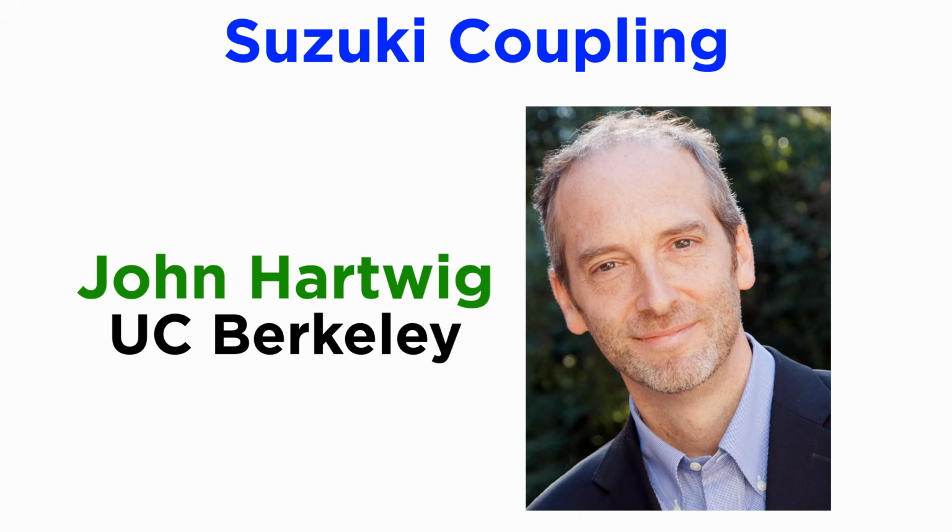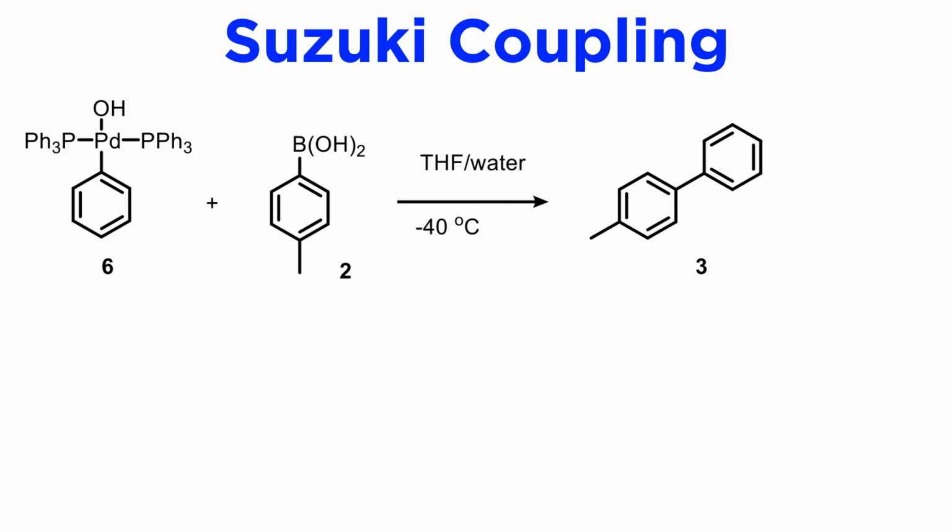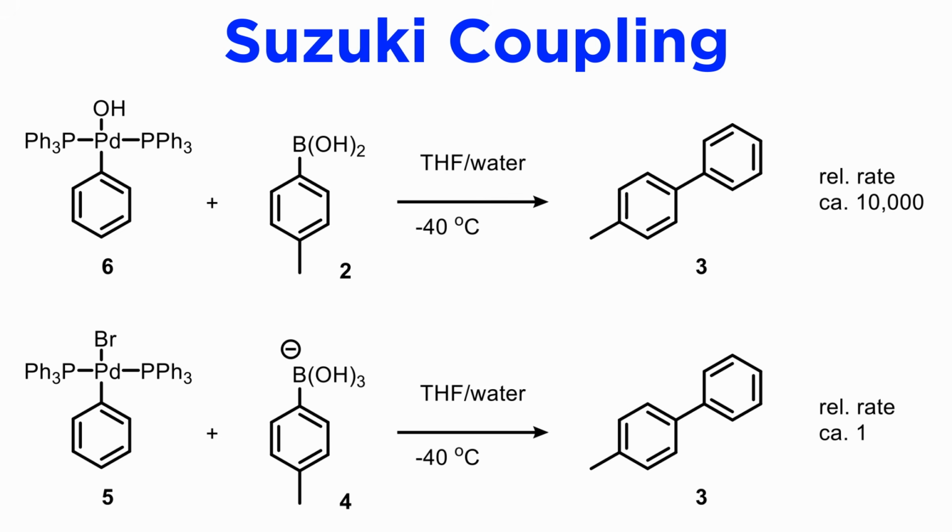The first confirmation that this is the case came from John Hartwig, currently a chemistry professor at UC Berkeley. He showed that the reaction between 6 and 2, run in THF and water, is about 10,000 times faster than that of 5 with 4. Therefore, it appears that, at least under these conditions, the borate species 4 is not the active transmetallating agent, and if the neutral boronic acid is the active species, too much hydroxide, which converts the active 2 to the inactive 4, may inhibit the reaction.